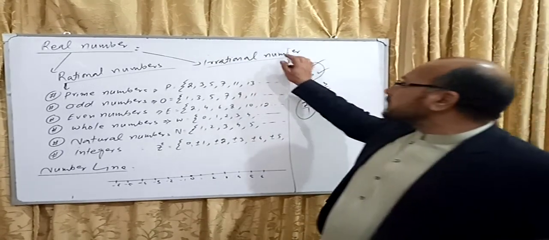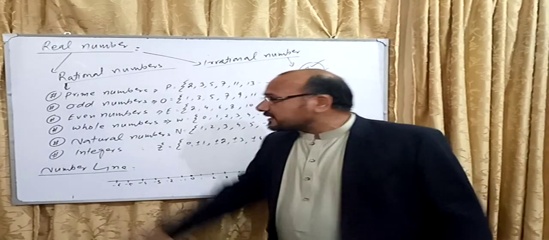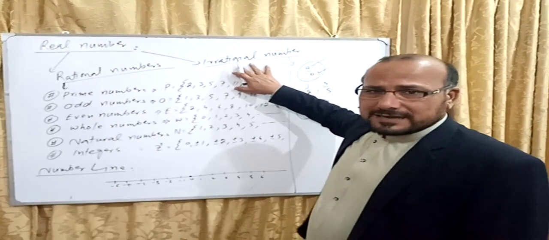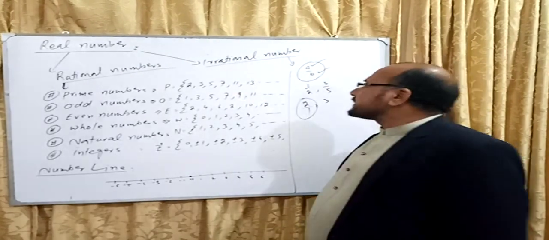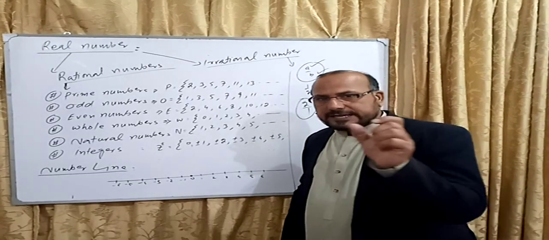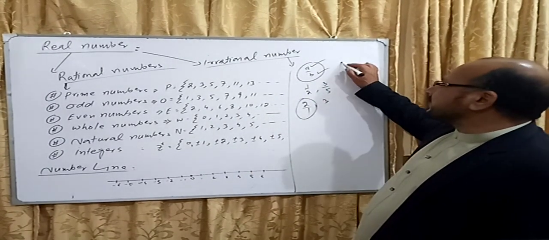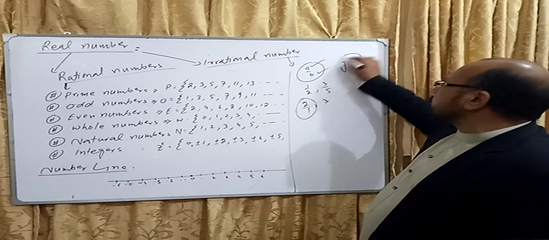And irrational numbers, in Dari it's called ghair natiq adad. Those numbers which cannot be written in the form of a over b are called irrational numbers. For example, under root 2.